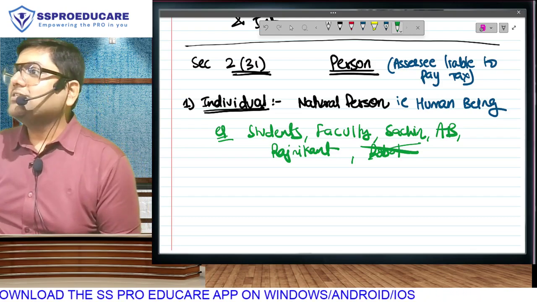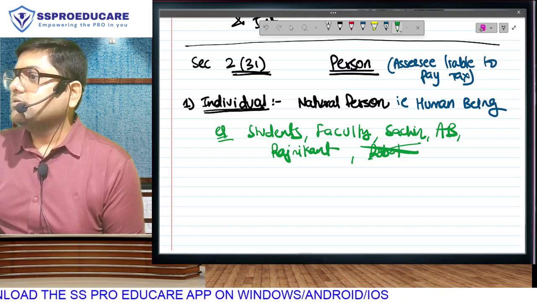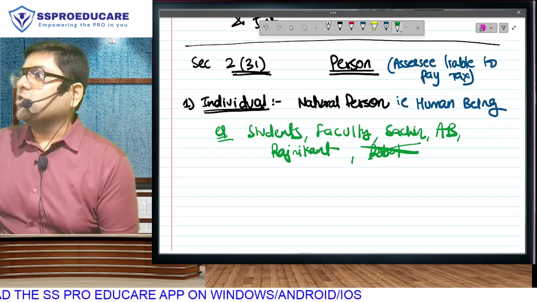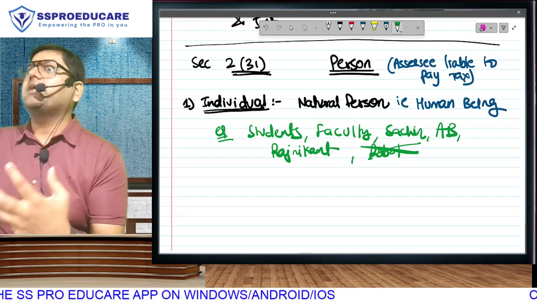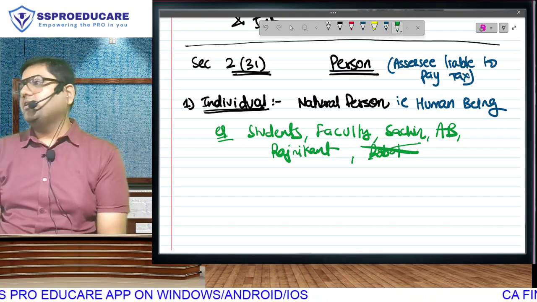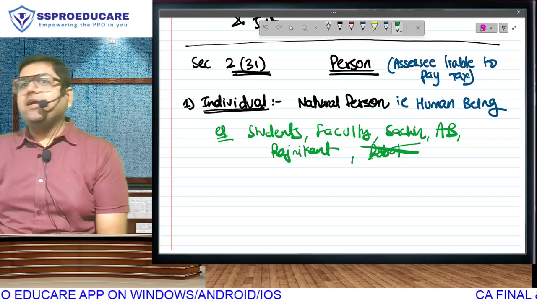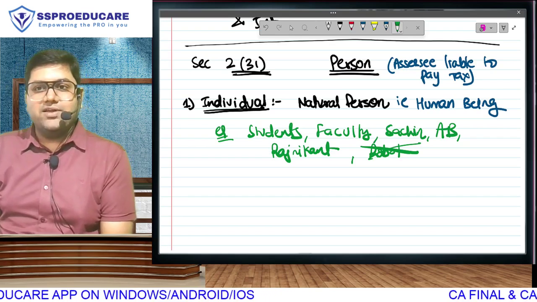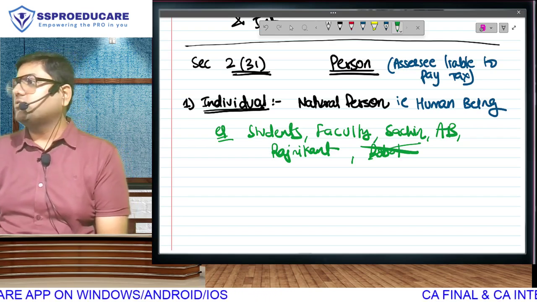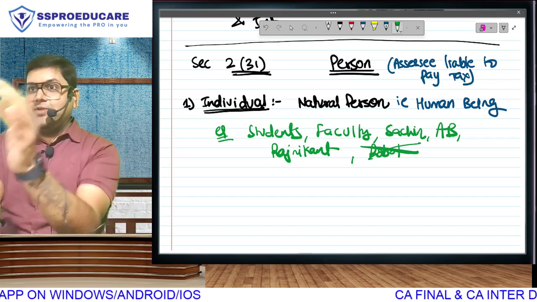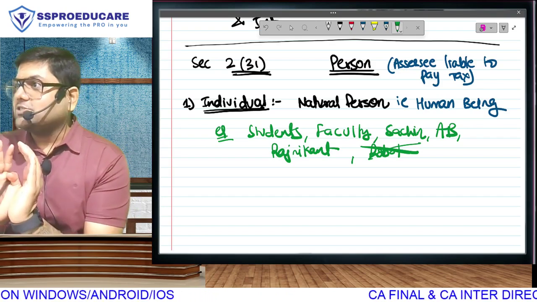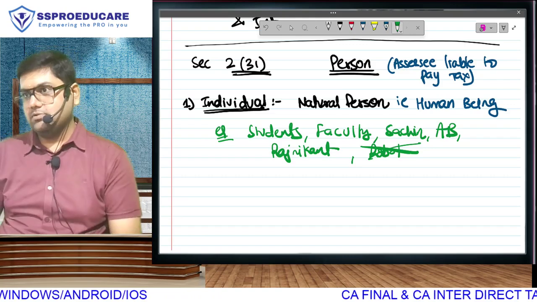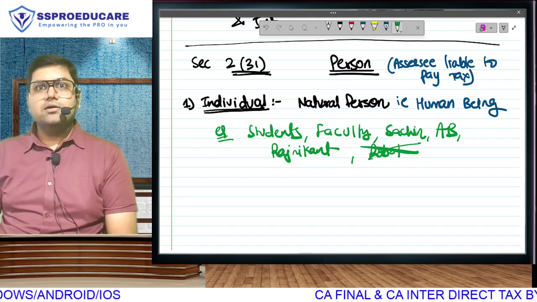While you are working as a robot, you are still a natural person. You will be covered in point 1. But the robot, though it shows characteristics of a human being, will not be covered in point number 1. All individuals, all human beings, if you have income, will be covered in the definition of person. So when we said every person, you thought all of us. Do you realize all of us are over in the first point itself? Correct? So who else?